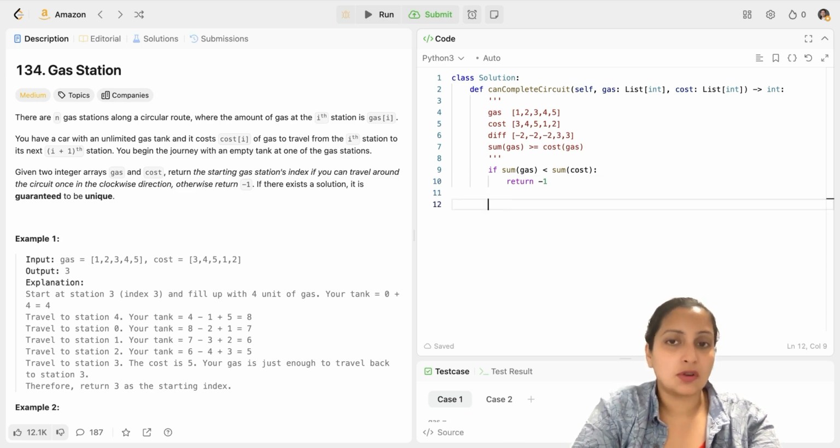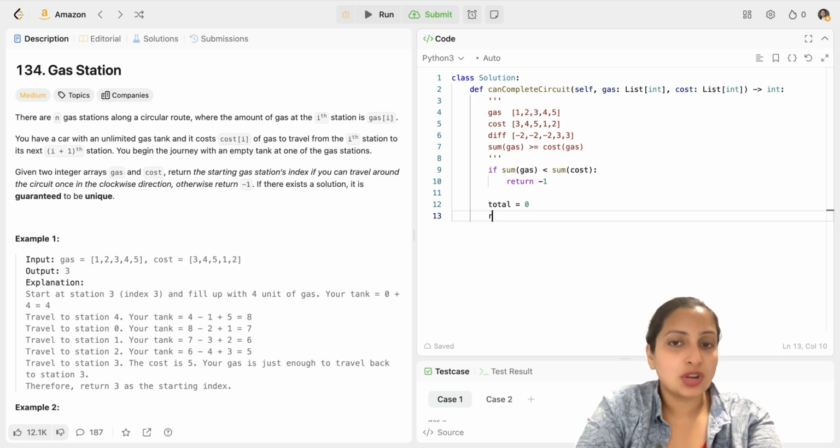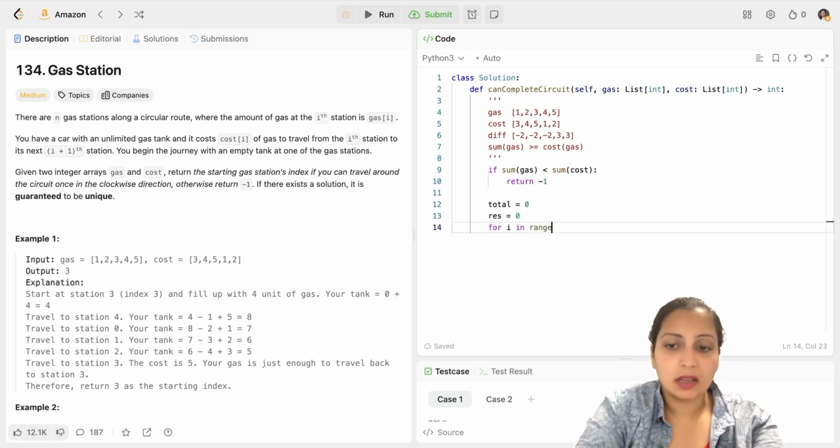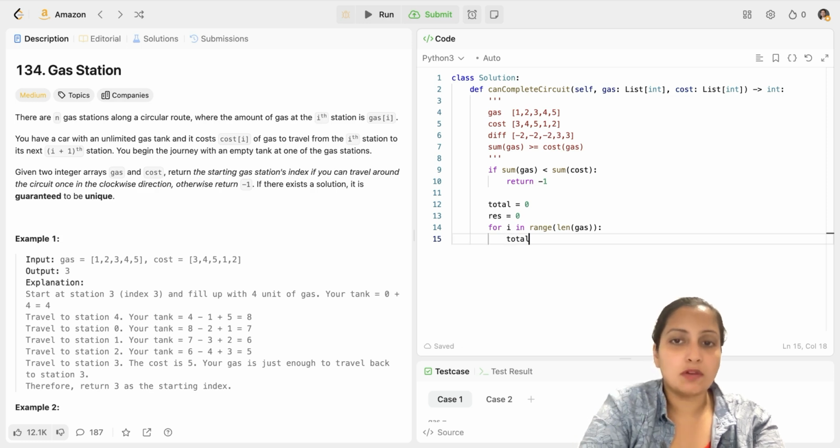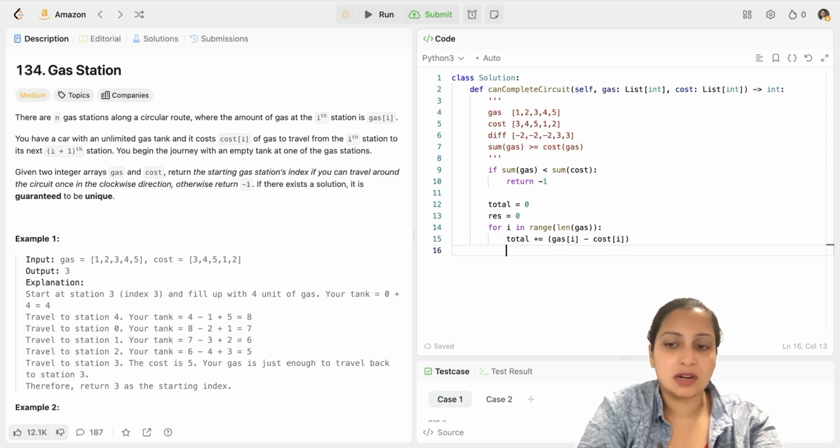Now, if this is not true and we go ahead, I'll check my total. So I'll initialize my total to 0. And I'll also initialize my result index to 0 because I'm starting from the 0th index to check this, right? After that, for i in range length of gas, because I'm checking for the gas array. And my total will get updated as gas[i] minus cost[i]. If it is positive, positive. If it is negative, negative. That's what gets updated in the total.